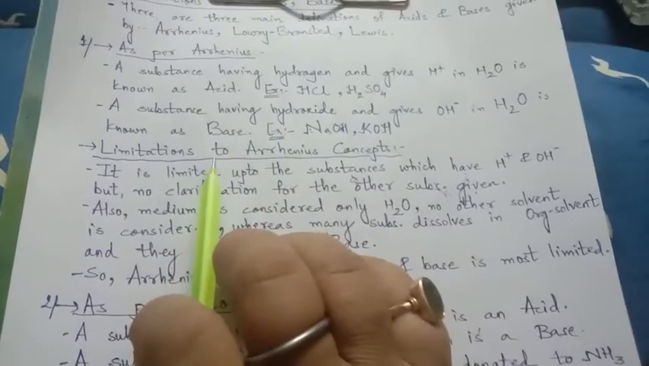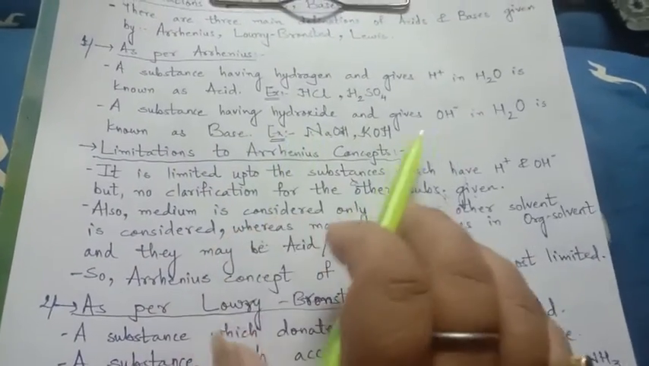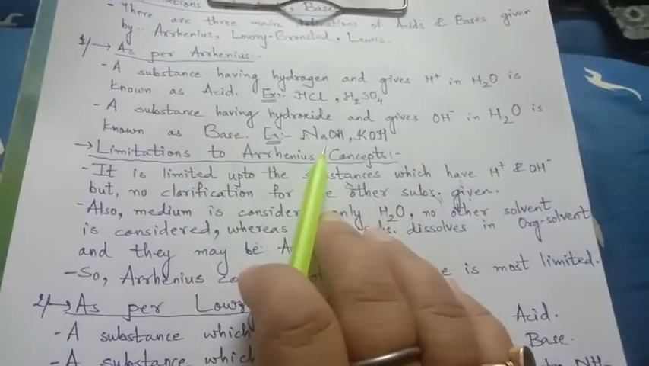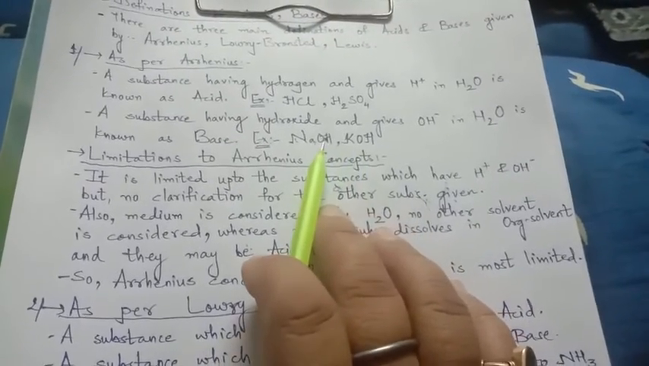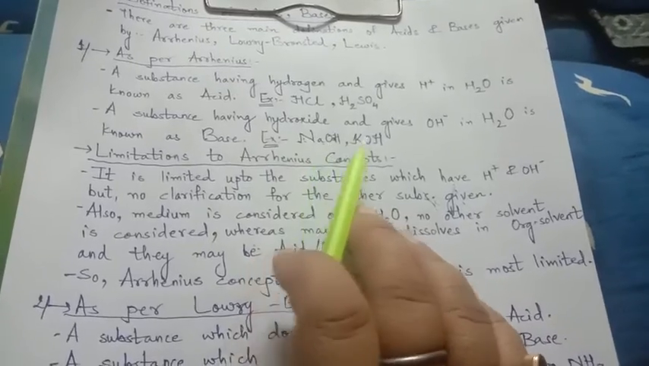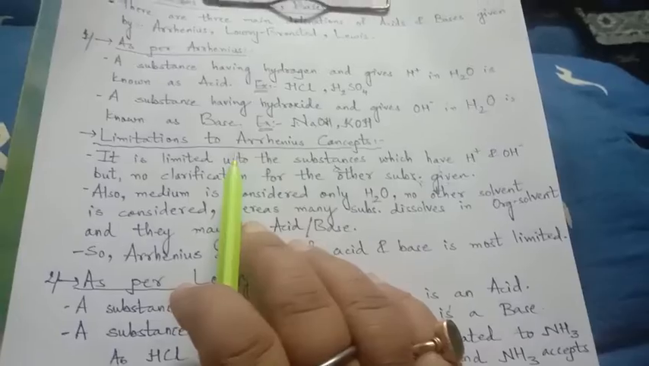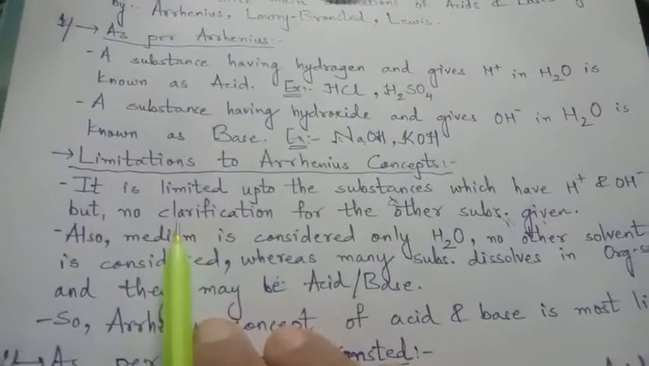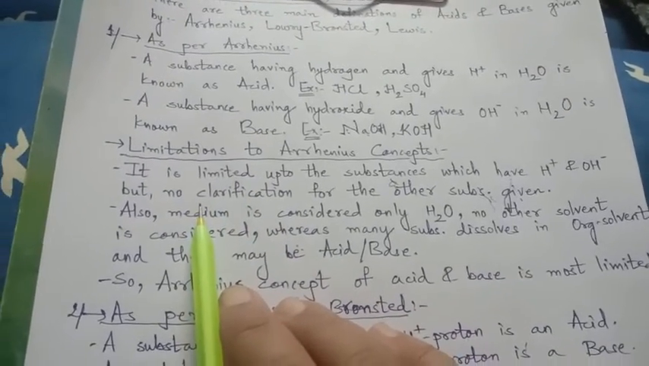So they are acids. In the same way, a substance having hydroxide and giving OH- in water is a base, like NaOH, KOH, Ca(OH)2. They have OH, and when they react with water, they give that OH as a negative ion. So as per Arrhenius, these are the two definitions of acids and bases. But now, there are limitations to the Arrhenius concept.